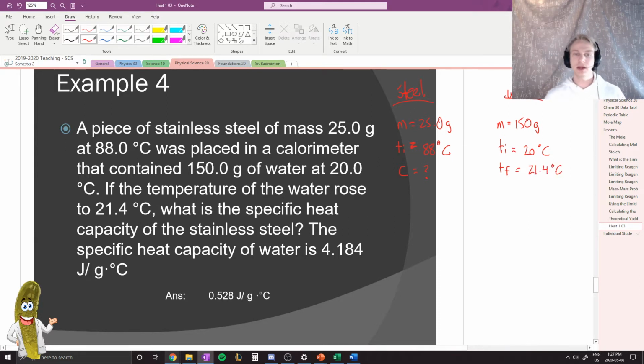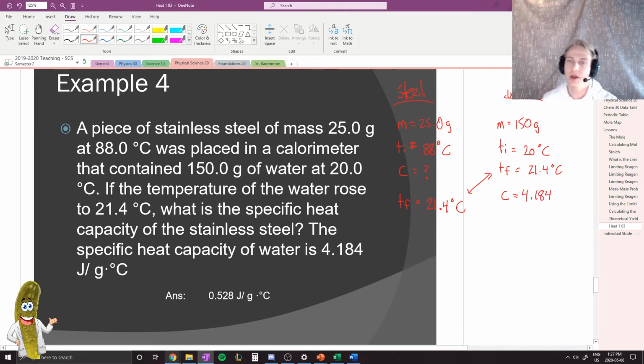And so a known fact that we have to assume is that if the water changed to 21.4 degrees Celsius, the steel is going to meet it there. What that means is the steel will actually cool down to 21.4 degrees Celsius. So that was the assumption. That's the key assumption here that we have to make, that those two temperatures will be identical. And then we know that the C is 4.184.